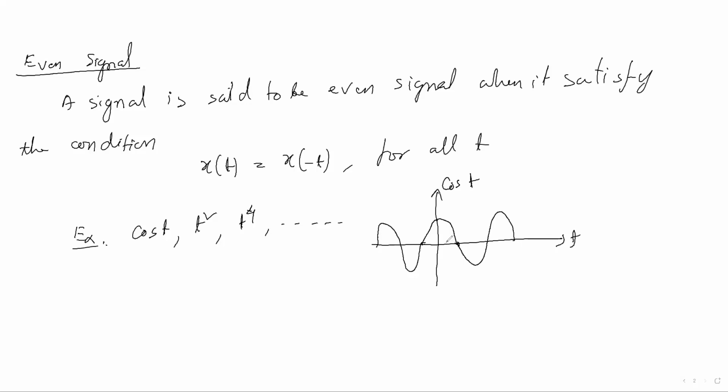Suppose you take some value, t equal to 1 or 2, let me take 2, and this is minus 2. Then when you see the amplitude value of these two, both should be the same. Suppose this is 0.7, this also would be 0.7. The curve would be symmetric like this.